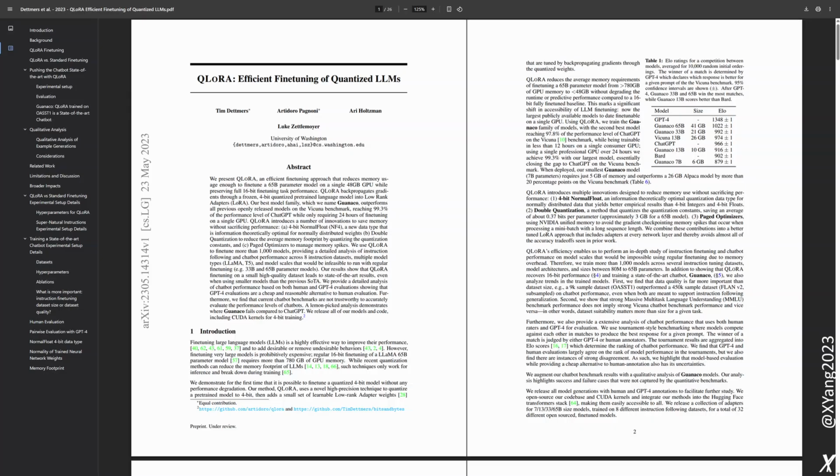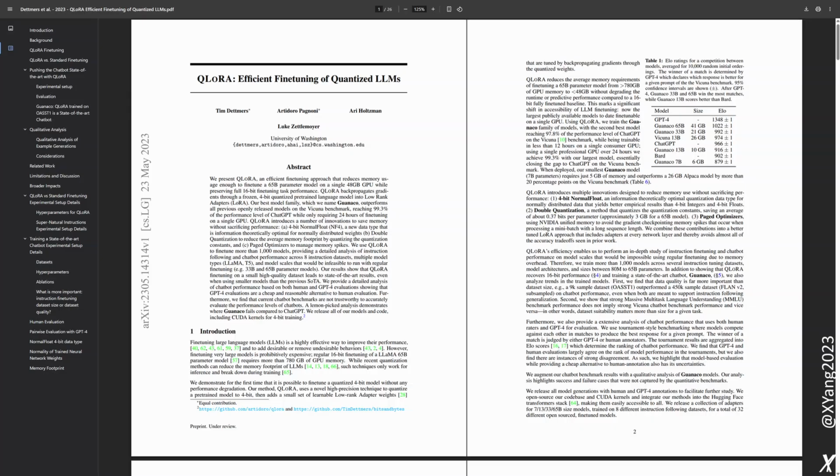Right, and QLoRA isn't just some theoretical idea. They actually put it to the test and train some really impressive models. Yeah, they call this family of models Guanaco. Guanaco. So tell us about these models. How do they perform? So they tested these Guanaco models on a bunch of different benchmarks, and the results were really impressive, especially for the larger models.